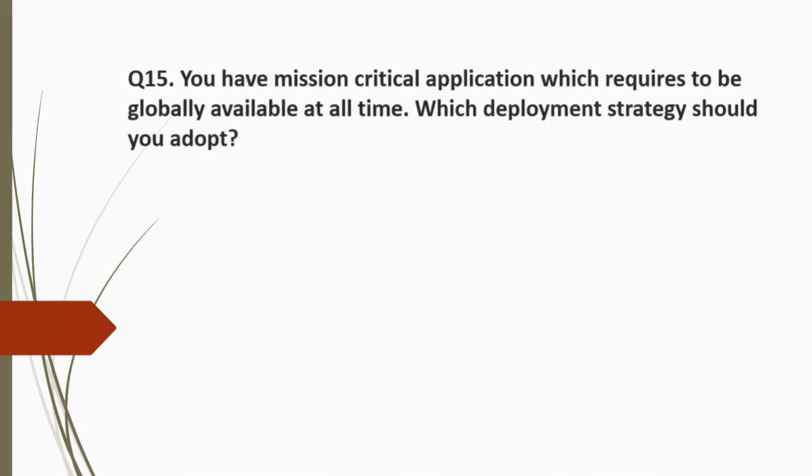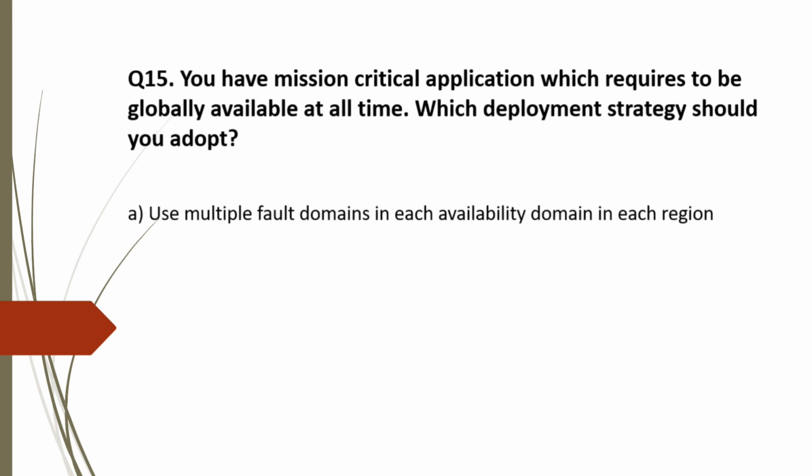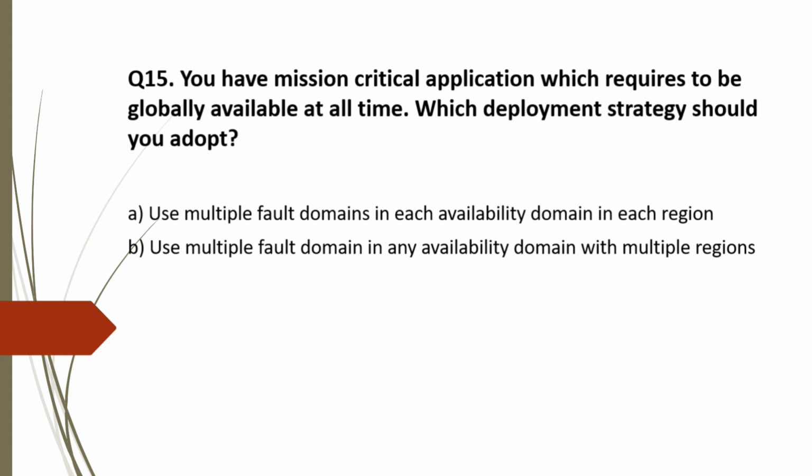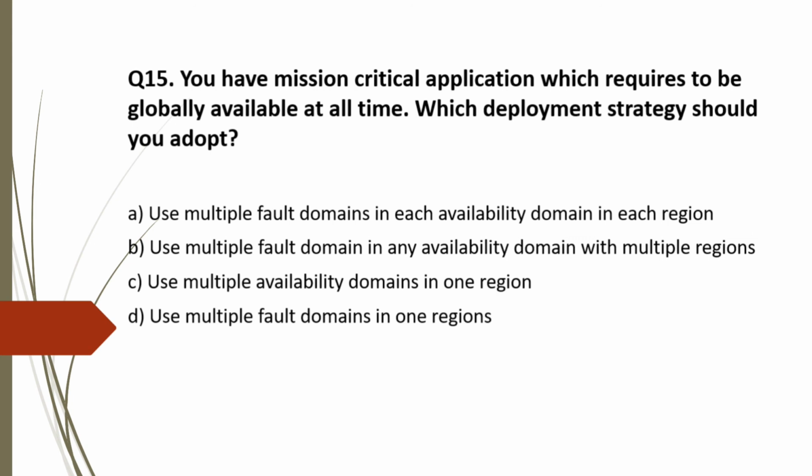Question 15. You have mission critical application which requires to be globally available at all time. Which deployment strategy should you adopt? And the options are A. Use multiple fault domains in each availability domain in each region. Option B. Use multiple fault domain in any availability domain with multiple regions. Option C. Use multiple availability domains in one region. And option D. Use multiple fault domains in one region.